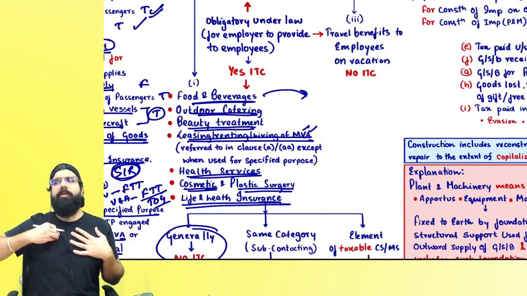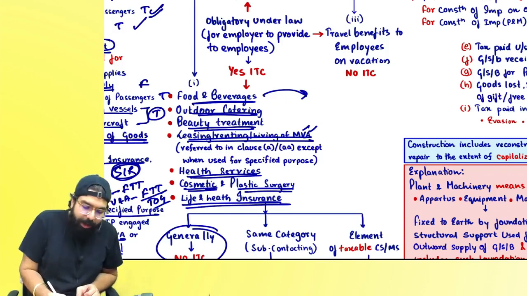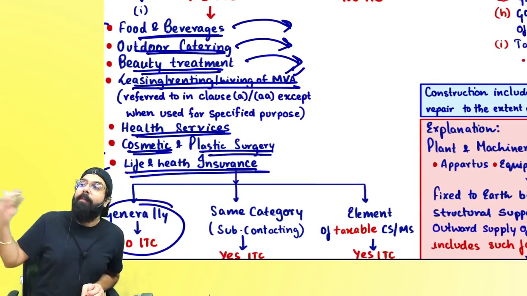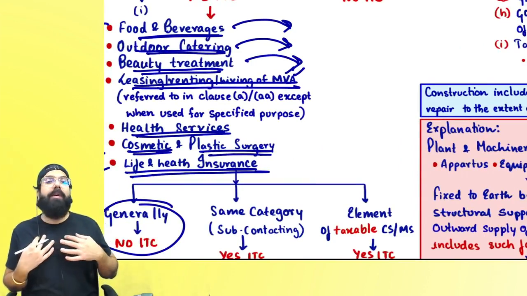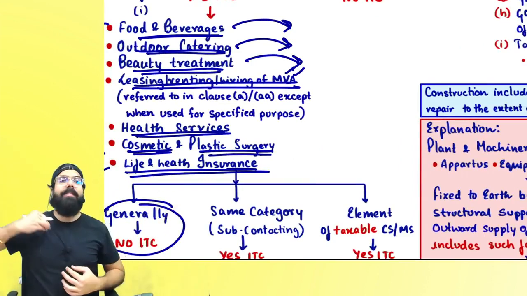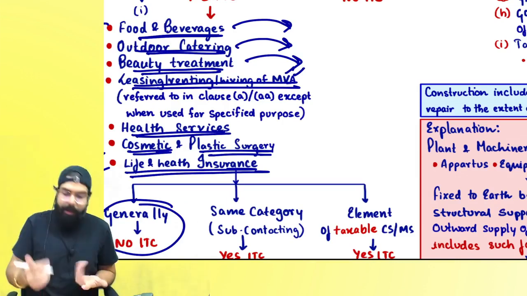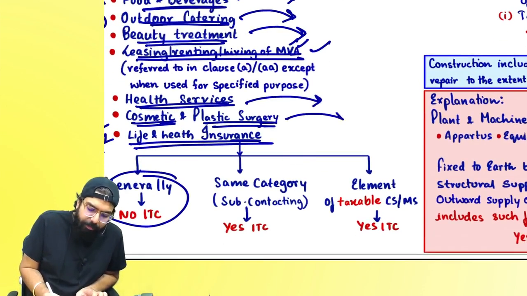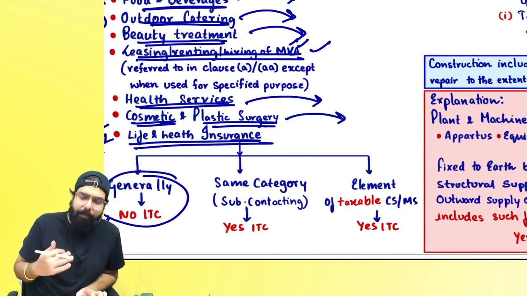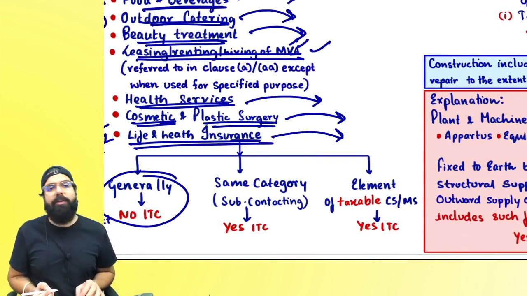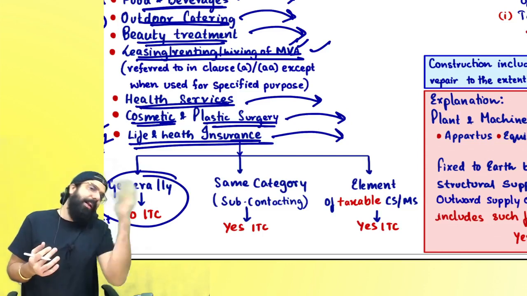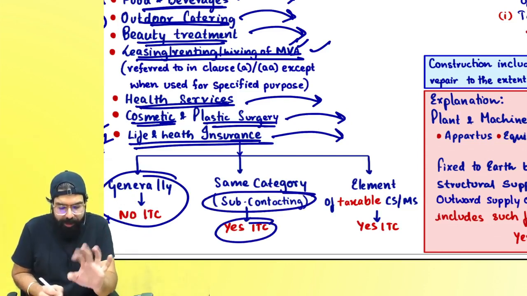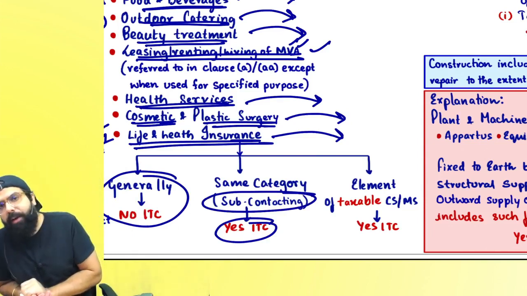Food and beverages wala to another food and beverages wala, outdoor catering wala to another outdoor catering wala, beauty treatment wala to another beauty treatment wala. If a person is into leasing, renting or hiring of motor vehicle, he takes leasing and renting of hiring of motor vehicle, then credit will be allowed. Health services wala to another health services wala, cosmetic plastic surgeon to another cosmetic plastic surgery wala, life insurance, health insurance to another person who is providing life insurance, health insurance, credit shall be allowed because it is subcontracting and subcontracting per credit shall be allowed.